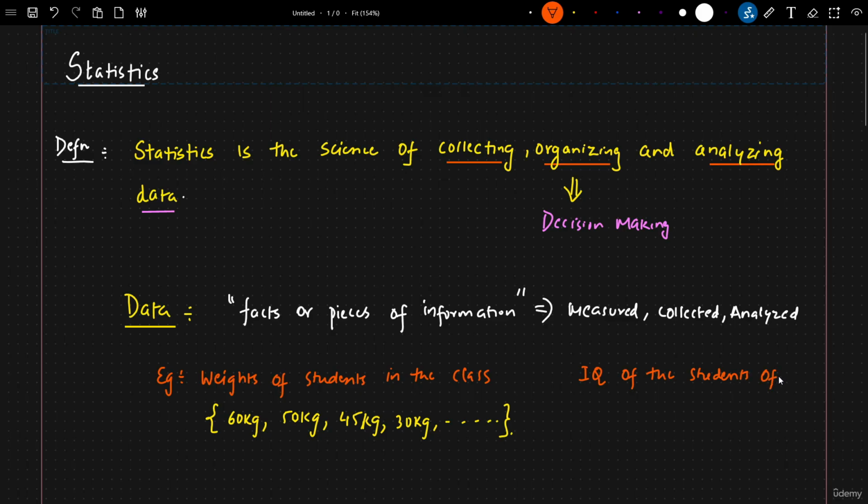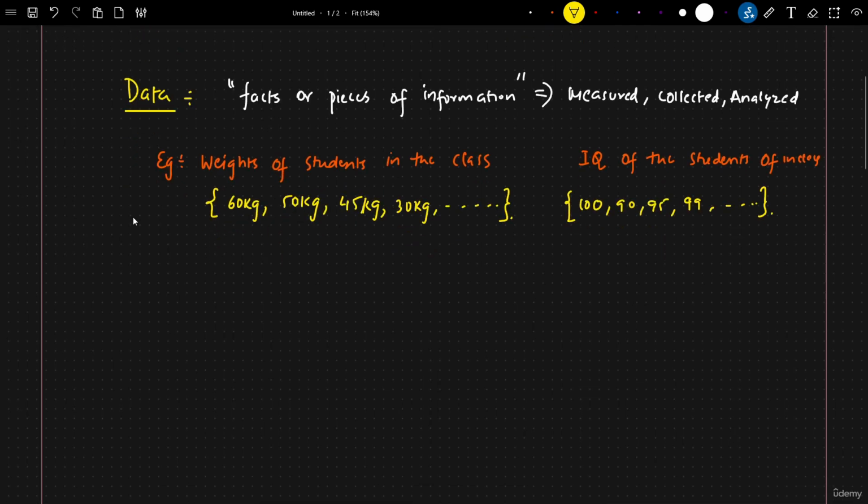IQ of students in the class. Now, in order to consider IQ, let's say one person has an IQ of 100, another person can have 90, 95, 99, right? Like this, all the information will be there. And we can also measure IQ. If I'm measuring IQ and collecting all this information, this is nothing but my data. Now, whatever analysis I really want to do on this specific data, I can do it with the help of statistics.